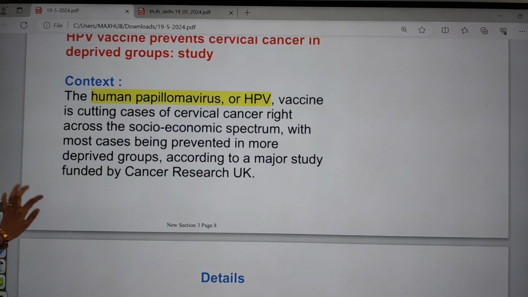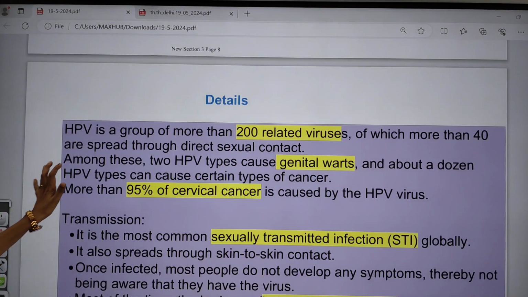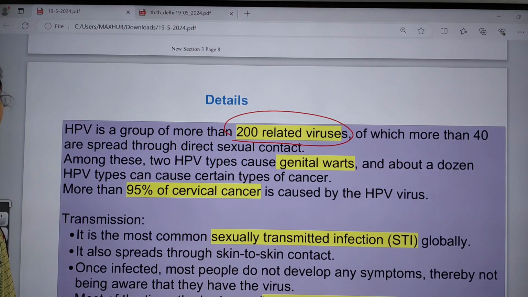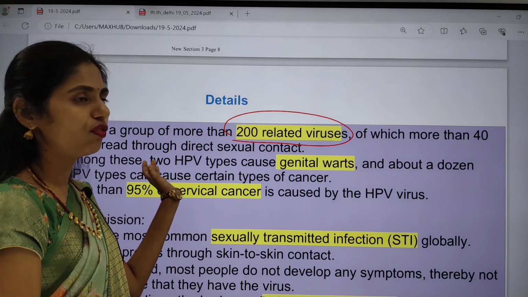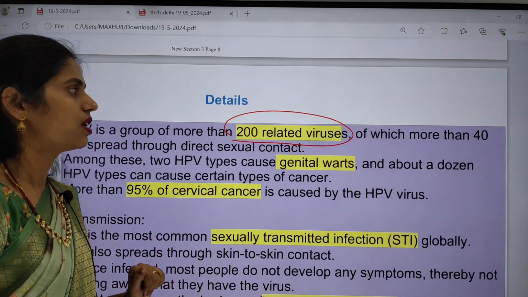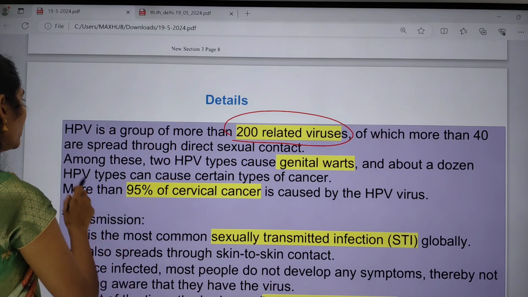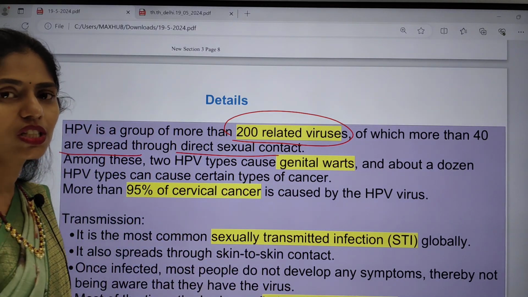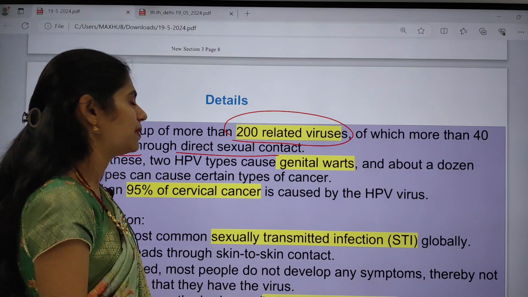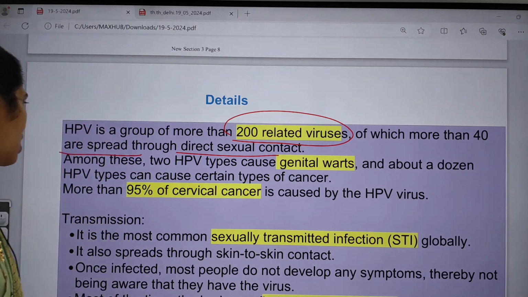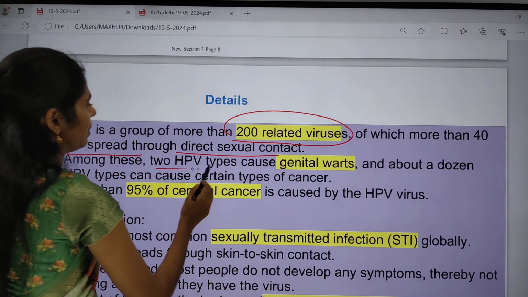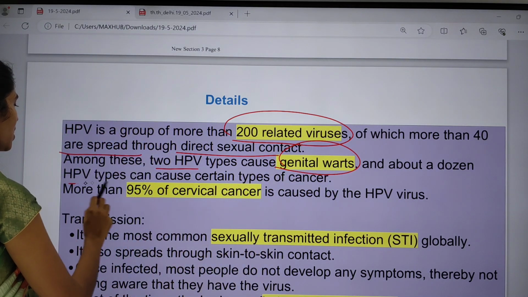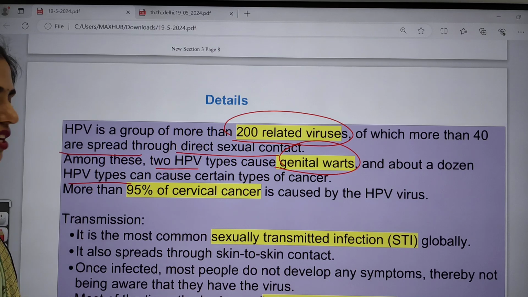If you see some important details, it says that HPV is a group of more than 200 related viruses, of which more than 40 are spread through direct sexual contact. Two HPV types cause genital warts, and about a dozen HPV types can cause certain types of cancer.